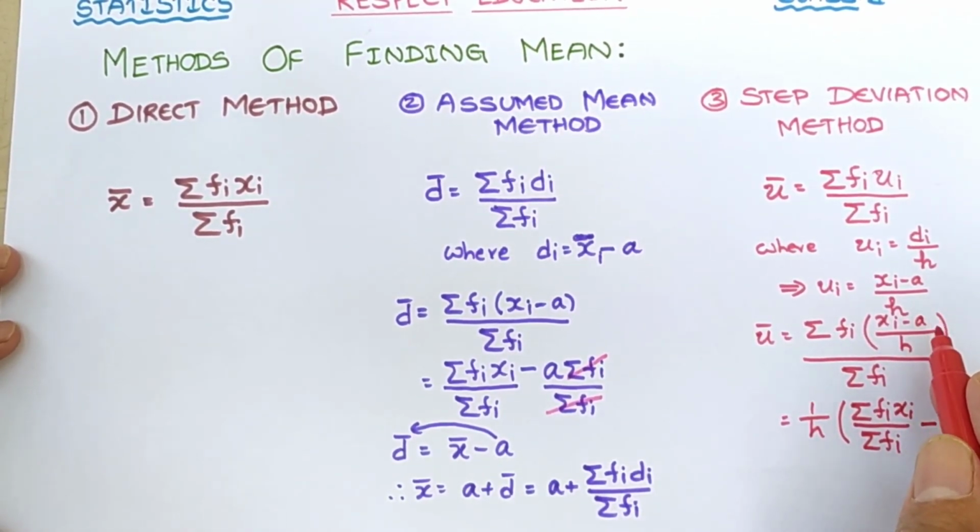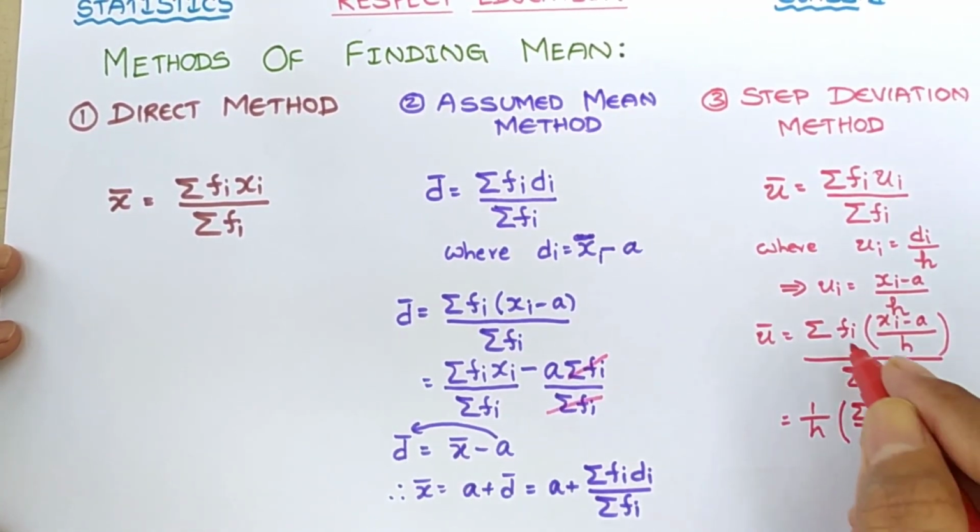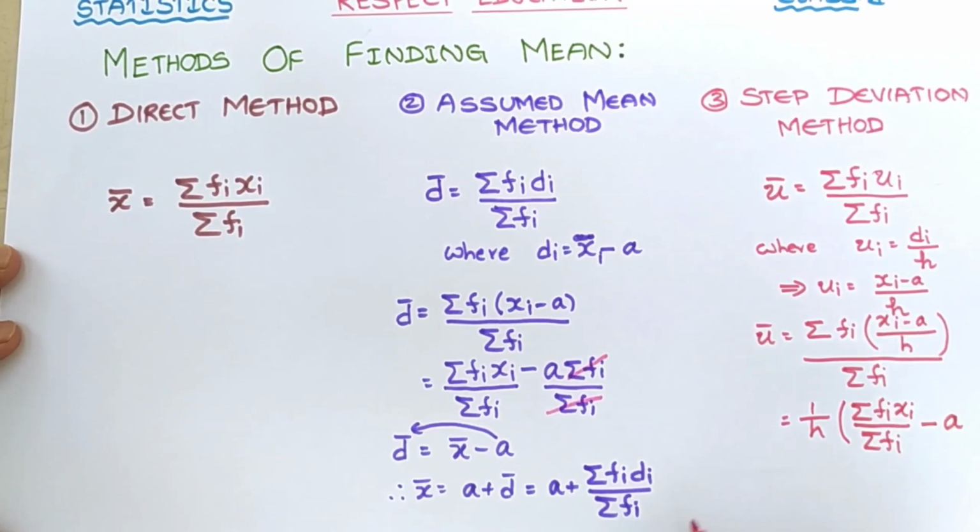Since a is constant, a will come out. So here what will happen, a times sigma fi by sigma fi, and sigma fi by sigma fi is 1. Clear?